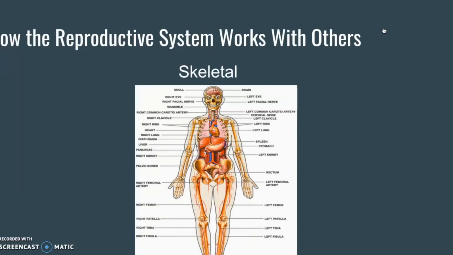Throughout a woman's reproductive years, estrogen helps maintain a healthy bone mass.